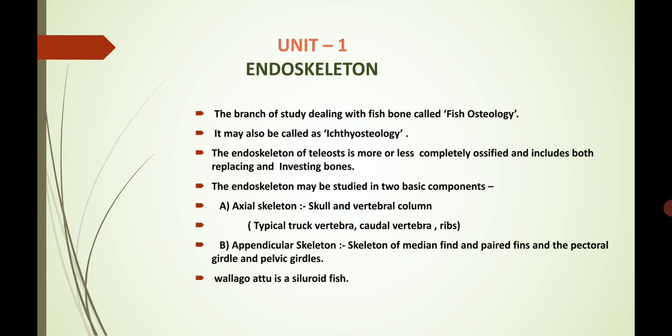The skull is the part that houses the brain. The brain is protected by the various bones included in the cranium. These are the axial skeleton and the vertebral column. In the vertebral column we study the typical trunk vertebrae, the caudal vertebrae and the ribs. In our syllabus, in the axial skeleton we mostly study the vertebral column, that is the typical trunk vertebrae, caudal vertebrae and the ribs.